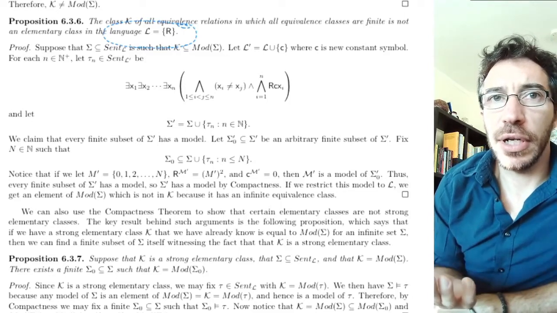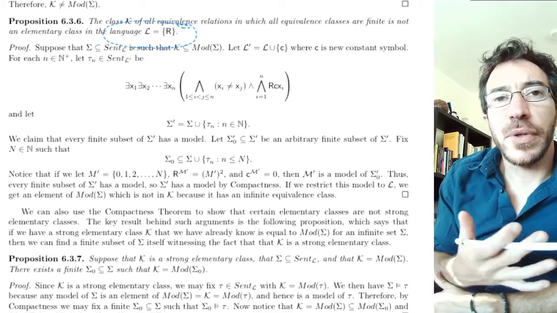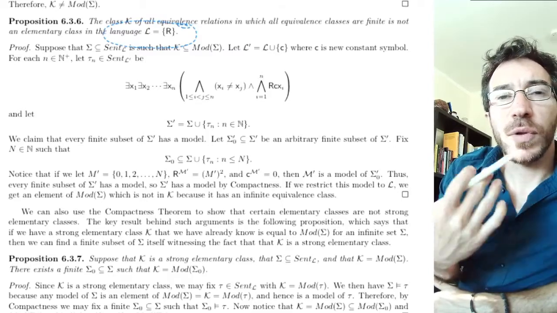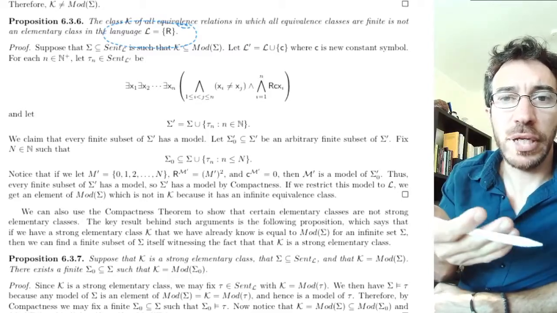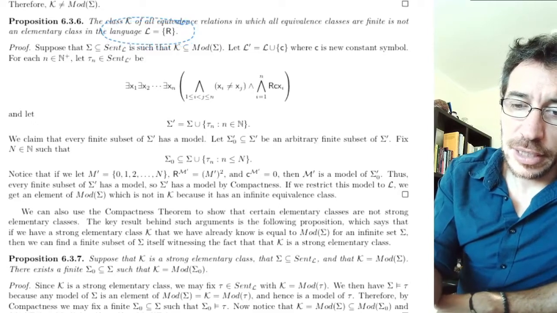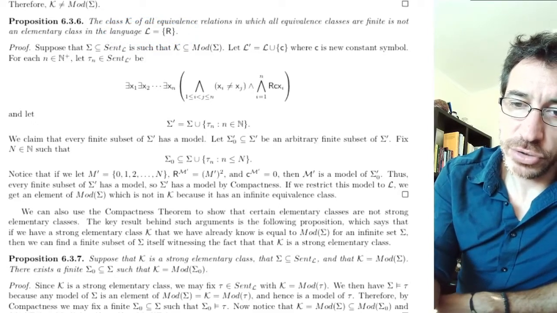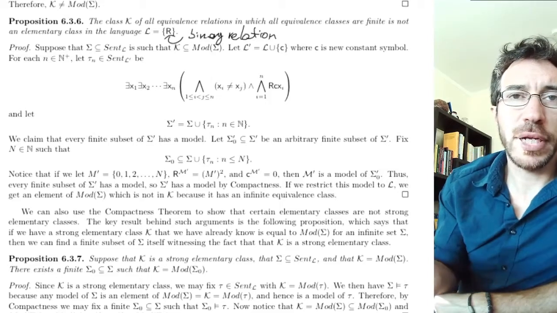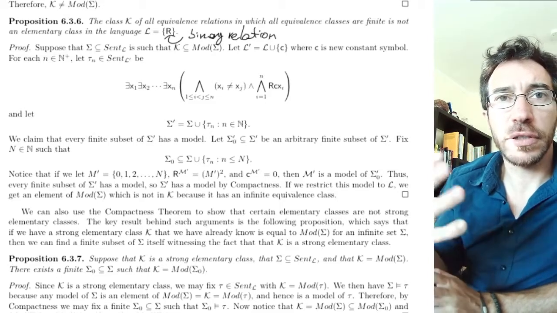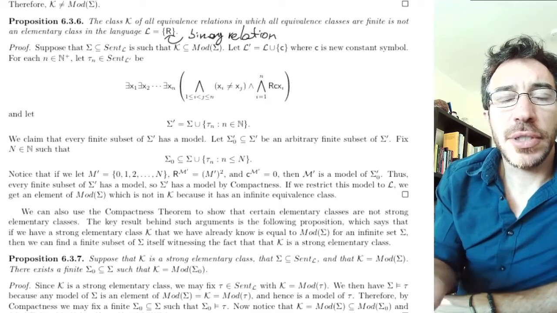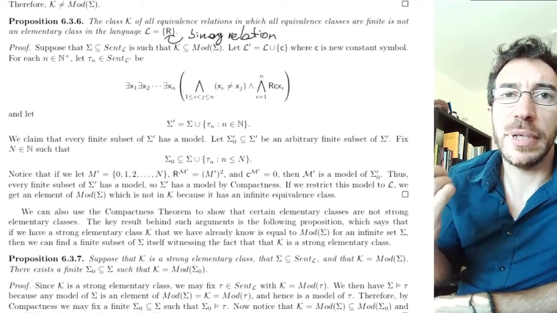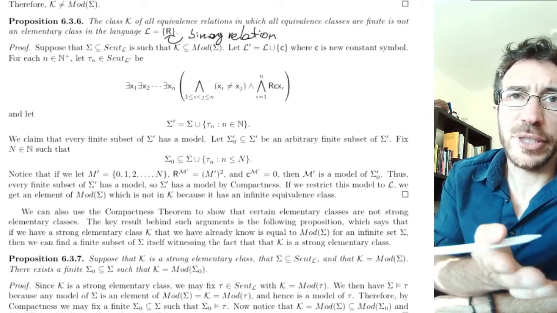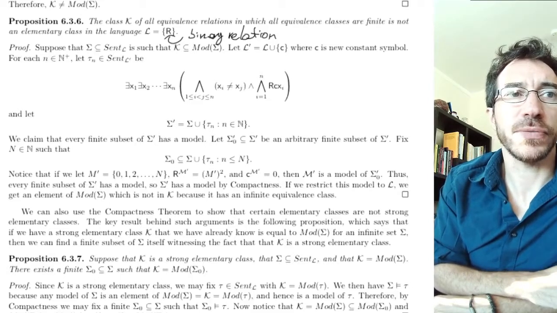So what is an equivalence relation? You have a set, a domain, and you have a relation between the elements which satisfies the properties of being an equivalence relation. So that means this R here is going to be the relation, so it has to be a binary relation. And this relation on the set, the domain, is going to be the universe of the structure. This relation has to satisfy the properties of being an equivalence relation, namely that it's transitive, reflexive, and symmetric. That's what makes an equivalence relation.